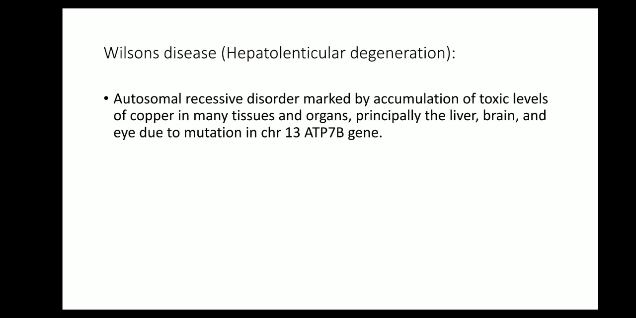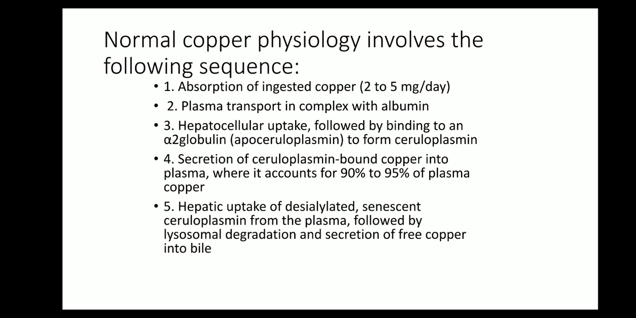Wilson's disease. Next important metabolic liver disease, which can come as a 3-marker or a 5-marker question for you all. It is an autosomal recessive disorder marked by accumulation of toxic levels of copper in many tissues and organs, principally the liver, brain and eye, due to mutation in the ATP7B gene on chromosome number 13. It's also called hepatolenticular degeneration.